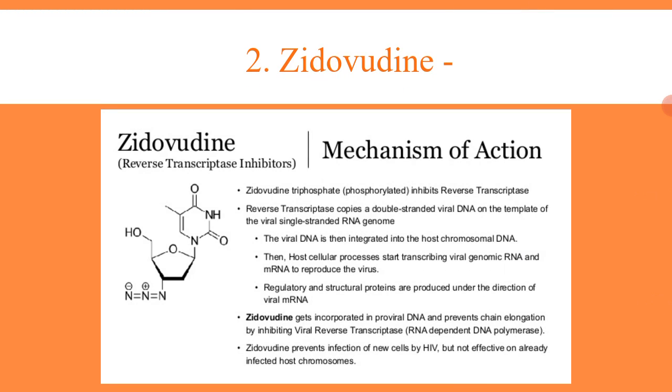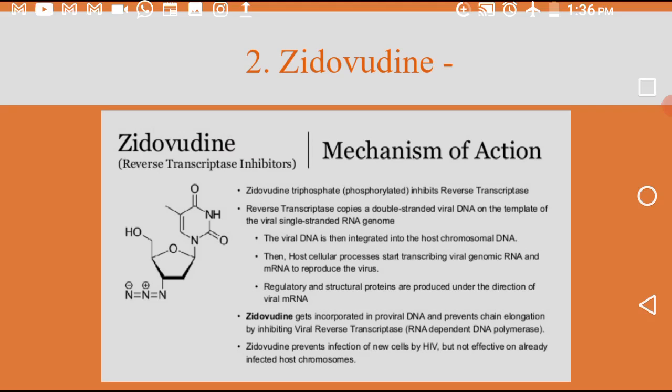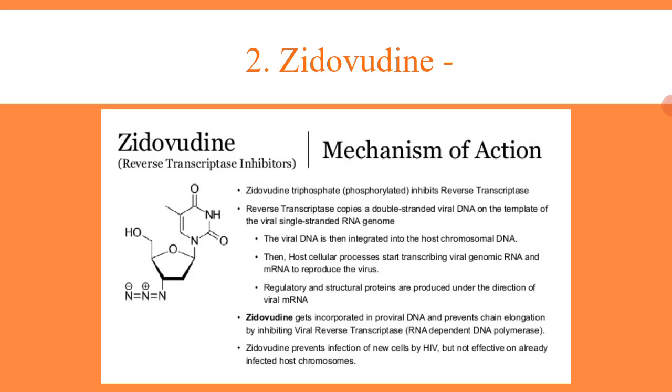So in the absence of the drug zidovudine, the reverse transcriptase enzyme will copy a double-stranded DNA onto the template of the single-stranded RNA genome, and the complete transcribed double-stranded DNA genome of the virus will be incorporated into the host genome.